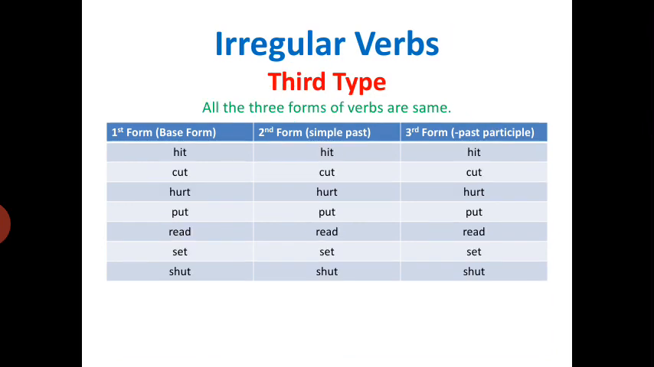Third type, all the three forms of verbs are same. See: hit, hit, hit; cut, cut, cut; hurt, hurt, hurt; put, put, put; read, read, read; set, set, set; shut, shut, shut. So all the three forms of verbs are same.